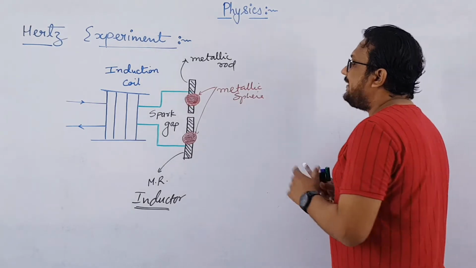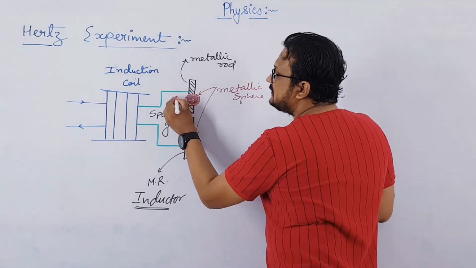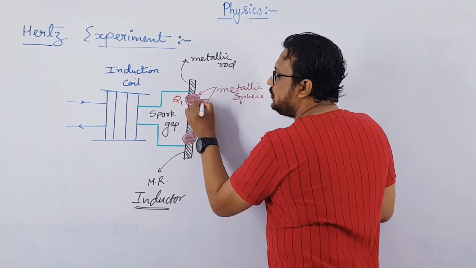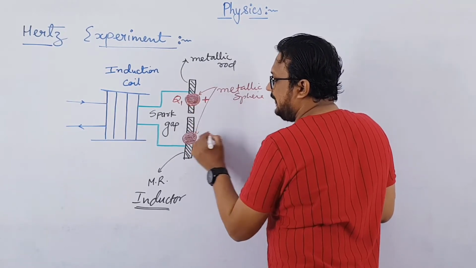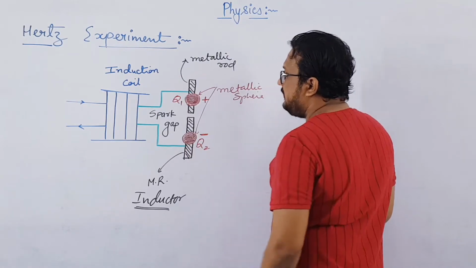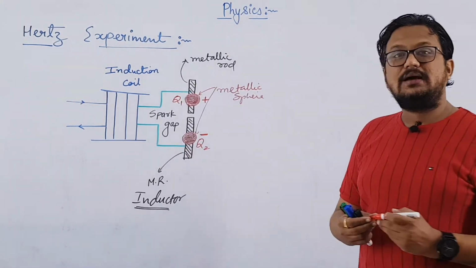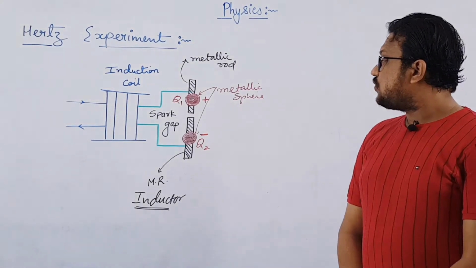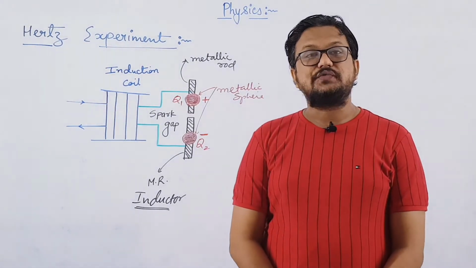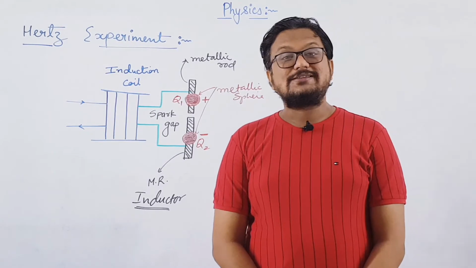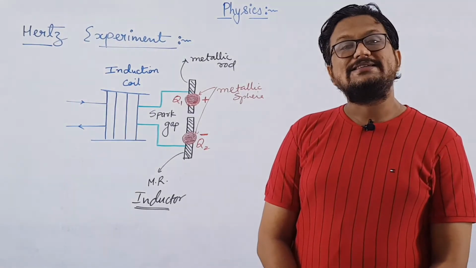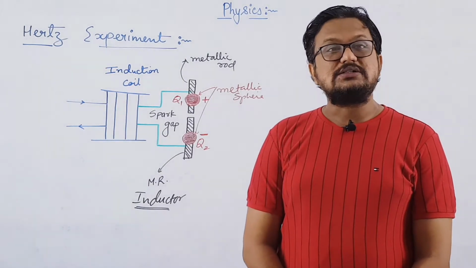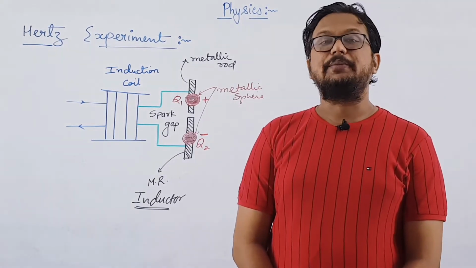Now, initially, let us say this sphere is Q1 and this sphere is Q2. Initially, suppose Q1 is positively charged and Q2 is negatively charged. एक sphere positively charged है, and the other one is negatively charged, and a large potential difference is there, right? So when these two spheres, one positively charged and the other negatively charged, having a high potential difference, touch each other, then a spark will be produced, right?